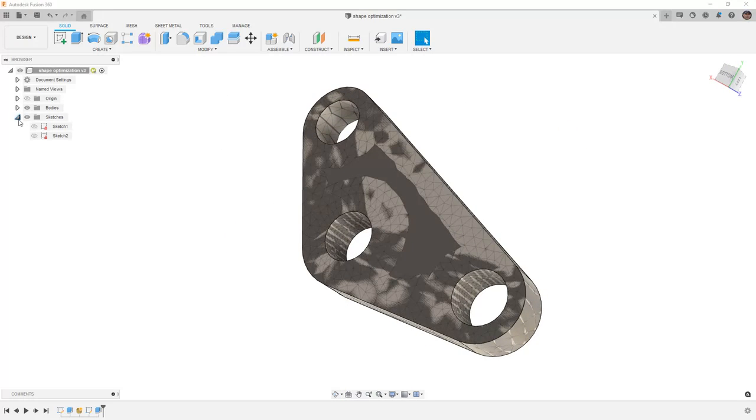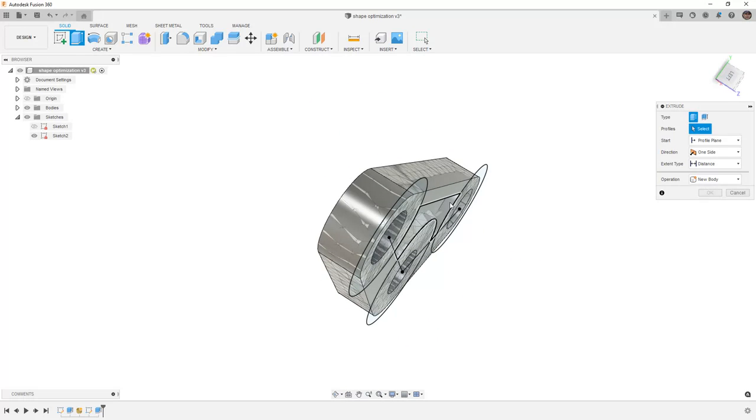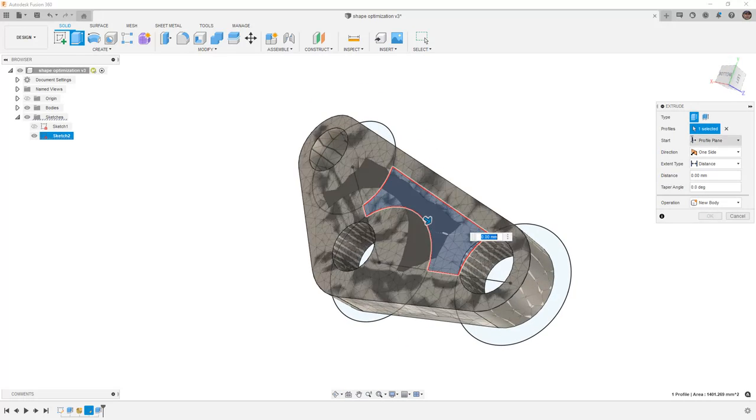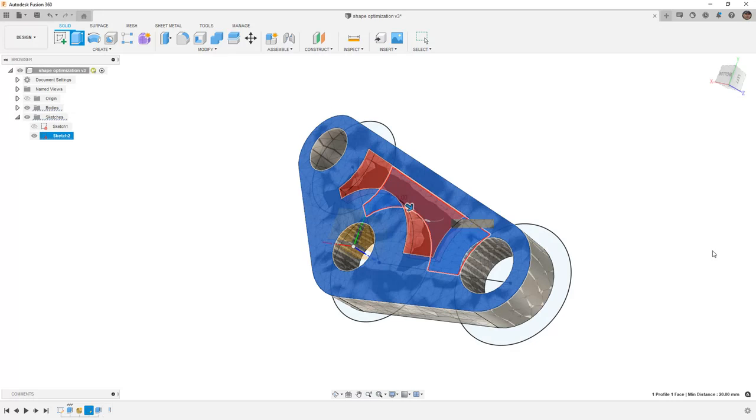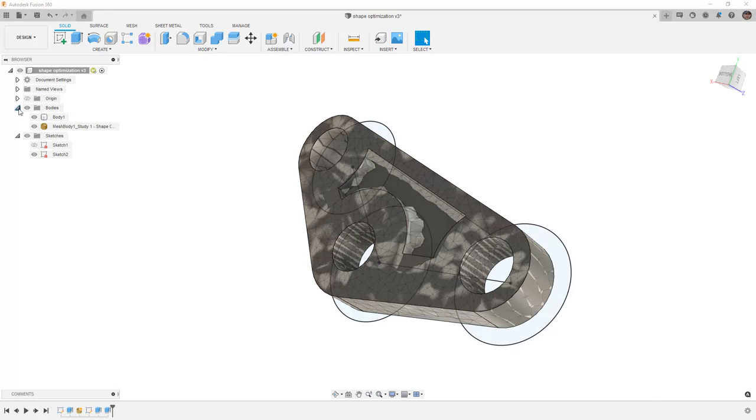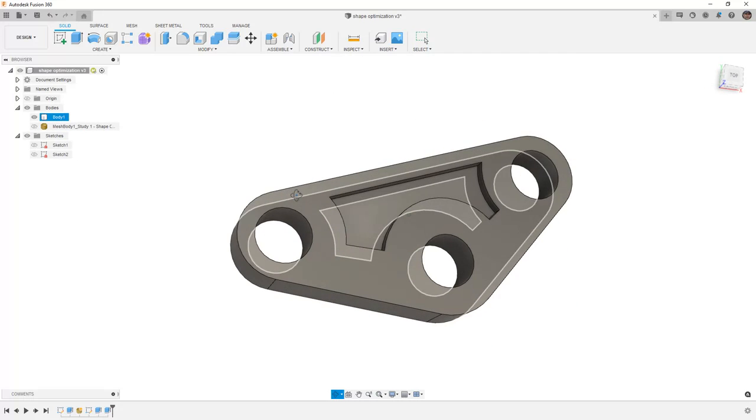We can also just reuse the sketch, in this case, create another extrude. We'll select our profile, but this time instead of starting from the profile, we'll start from an object here, and then we'll extrude it 5 millimeters on this side as well. Expanding the bodies and hiding our mesh body and our sketch, you can see that we've now removed some material.